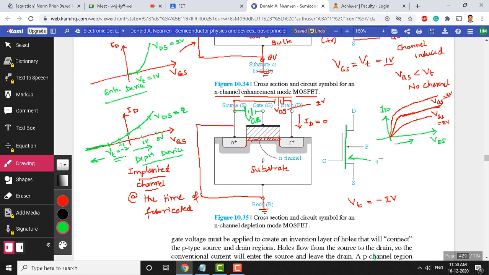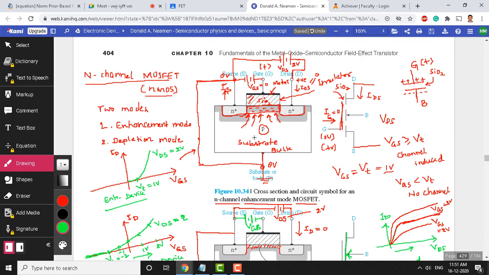So this is an implanted channel. And this drain region and source region are already connected here. That's what the symbolic representation shows. And since it is going to be an N channel, the arrow mark you can see given here is towards the silicon dioxide. The arrow mark is upward like this. Okay. Any questions about this symbolic representation and device structure?